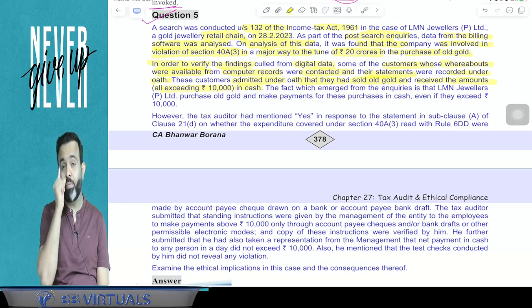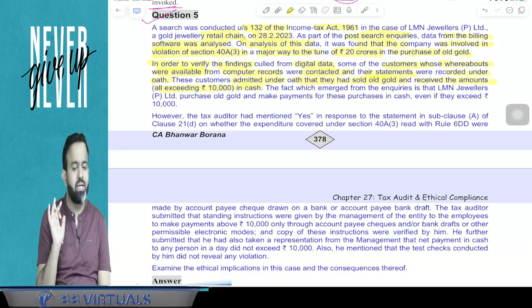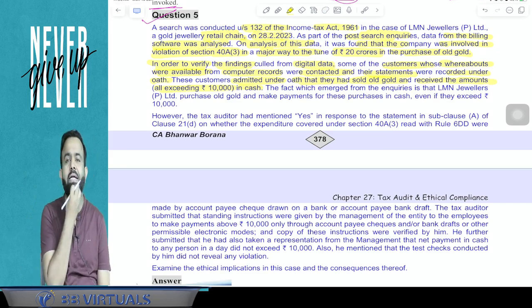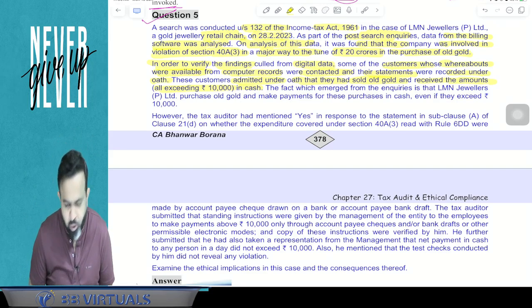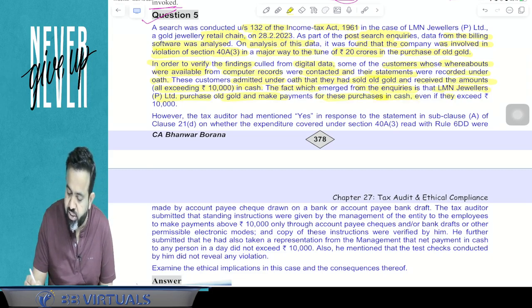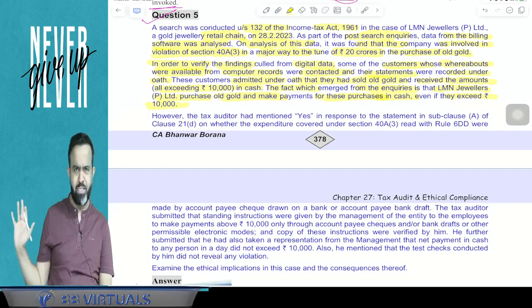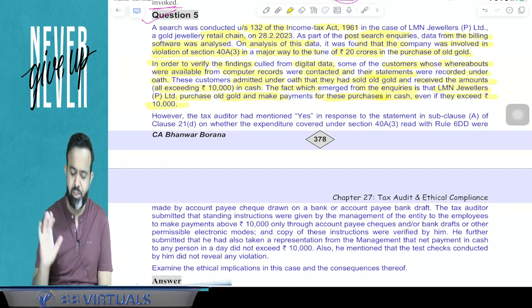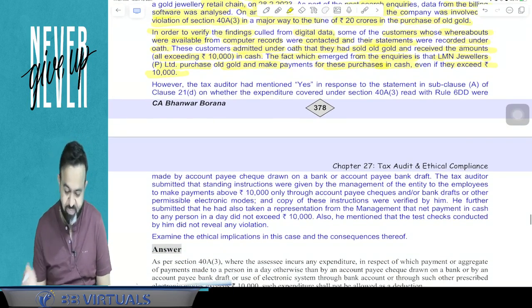When the income tax department contacted the customers, they received statements, and in those statements it is also proved that yes, they received payment of more than 10,000 in cash from this jewelry shop. Now the next part. The fact which emerged from the inquiry is that Element Jewelers purchased old gold and made payment in cash even if it exceeded 10,000. So from the inquiry it is established by the income tax department that there is a violation of section 40A(3). Now how has the tax auditor mentioned it in the tax audit report? Pay attention.